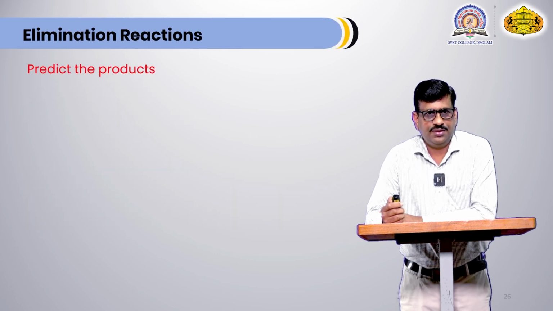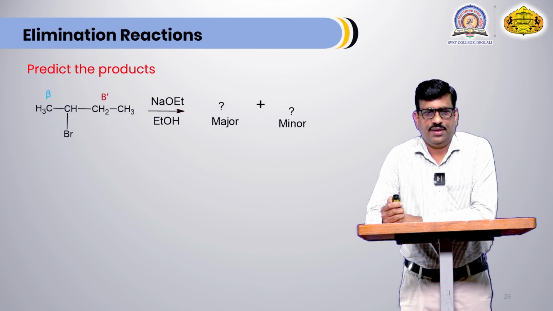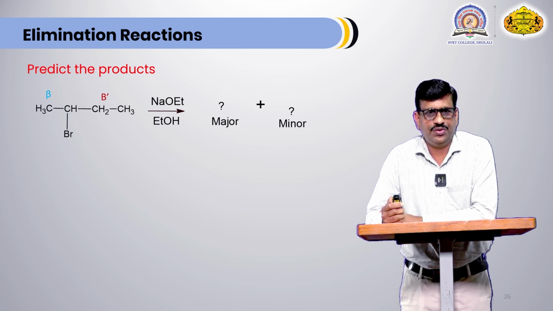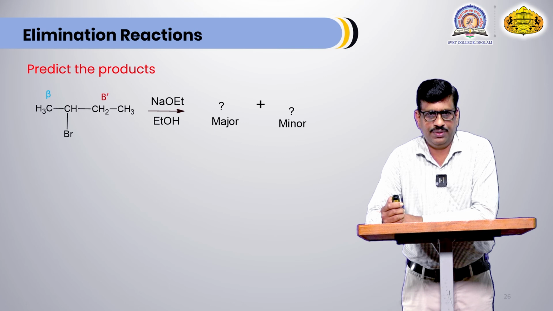Now this is the third example. In this case also two types of beta hydrogen atoms are there. Leaving group is halogen. As we know that size of halogen is smaller as compared to other groups like tosylate and N(CH3)3+, that's why smaller leaving group favors Saytzeff elimination.